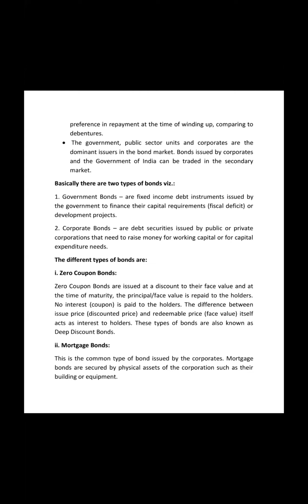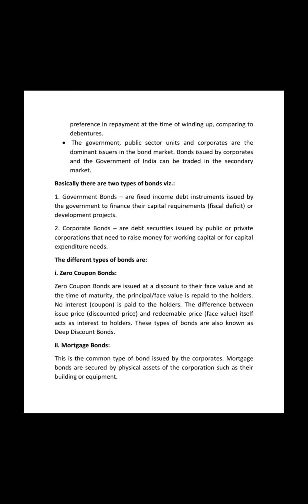So there are government bonds, and there are various types of corporate bonds from where funds can be raised. Bonds are of two types. The first is government bonds, which are fixed income debt instruments issued by the government to finance its capital requirements. The government has various financial requirements: it has to invest in infrastructure, various facilities and development projects. So the government issues these bonds to raise funds from the market. The same goes for corporate bonds; they raise funds with the help of these bonds.